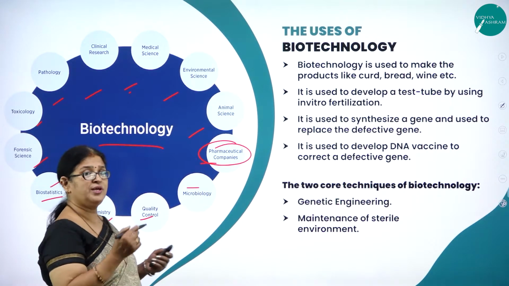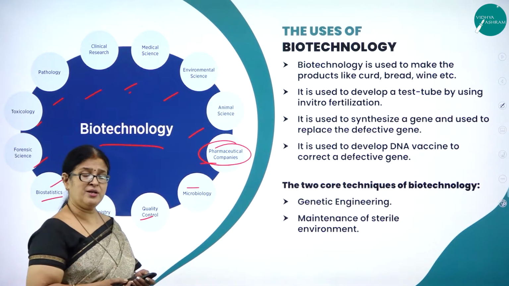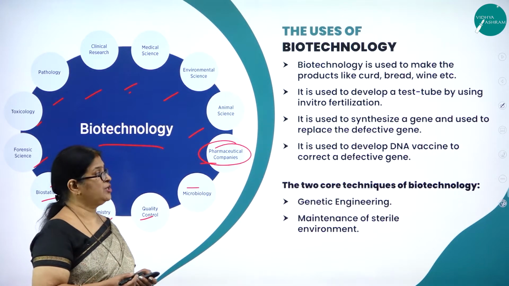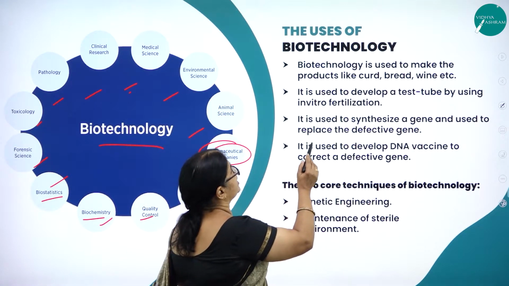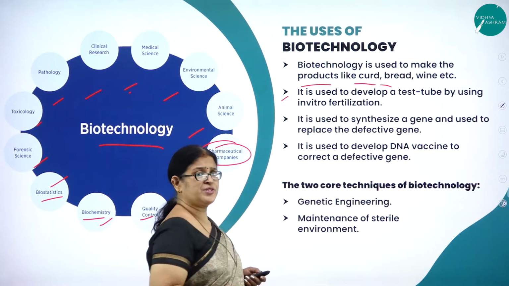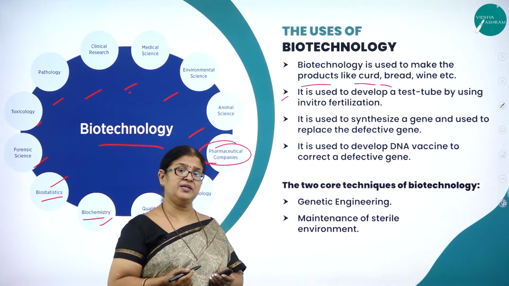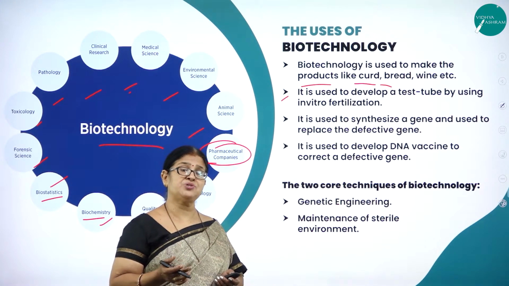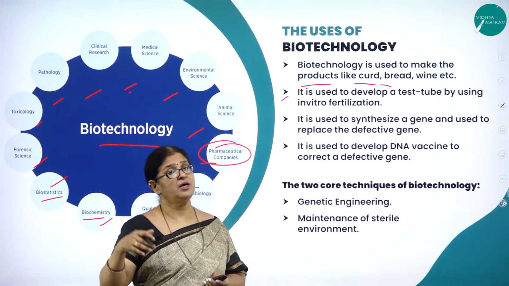So it has a good number of benefits or uses for the welfare of human mankind. As I said, biotechnology is used to make products like curd, bread, wine, etc. I think all of us know that in the good old days, wine and beer were made in a very crude method, where they used to dump the grapes in a barrel and put it underground.